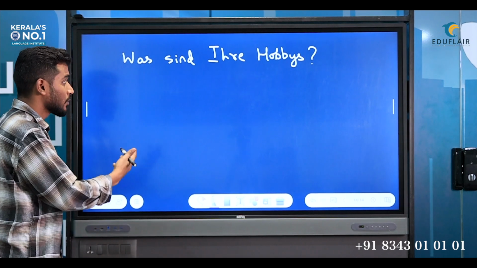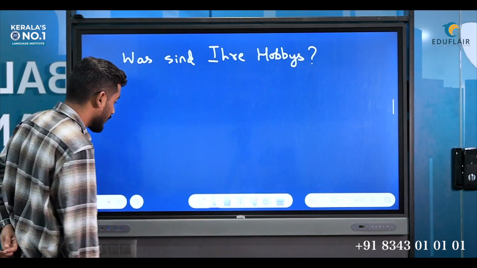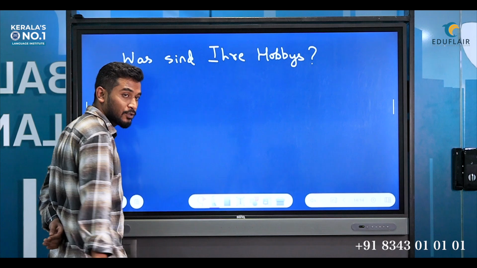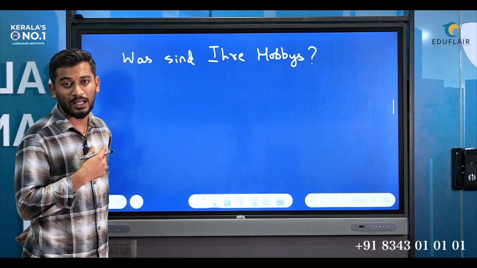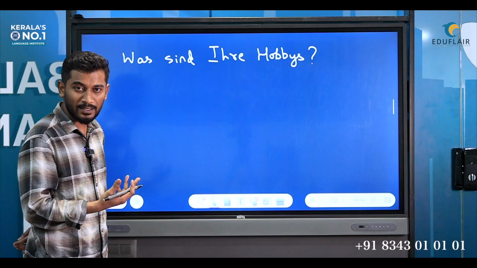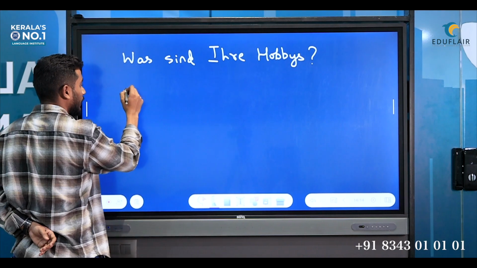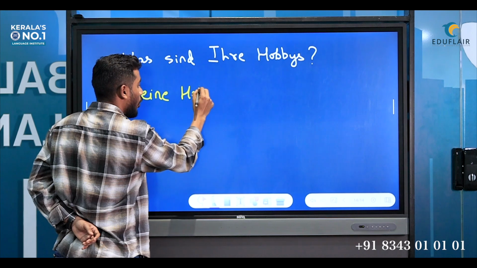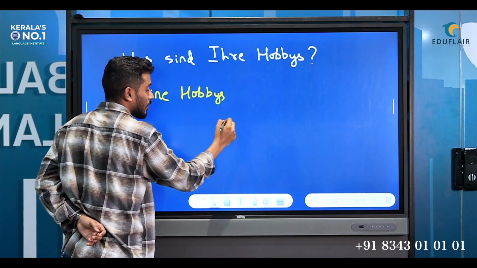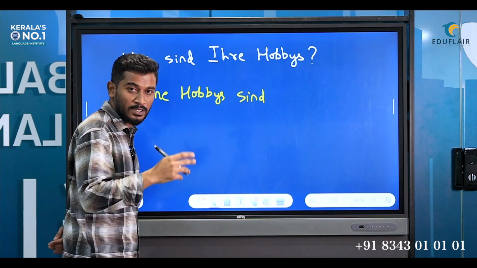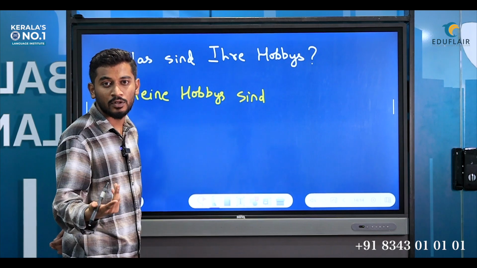For the reply, suppose I like to play cricket and I like to travel. These are my two hobbies. If I want to say that, how can I reply? Meine Hobbys sind, once again two hobbies, to play cricket and to travel.